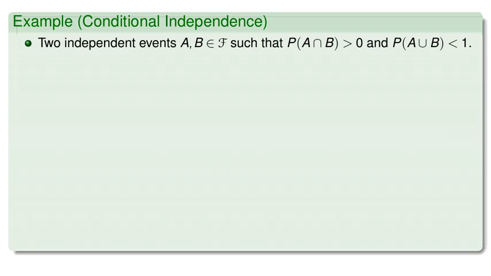Let's look at an example illustrating this. Consider two independent events A and B in script F such that P of A intersect B is greater than 0 and P of A union B is less than 1. Are A and B conditionally independent given the event A union B? Let's check.